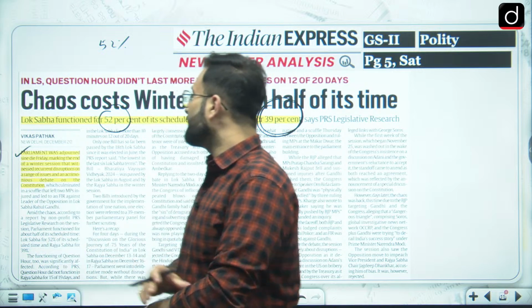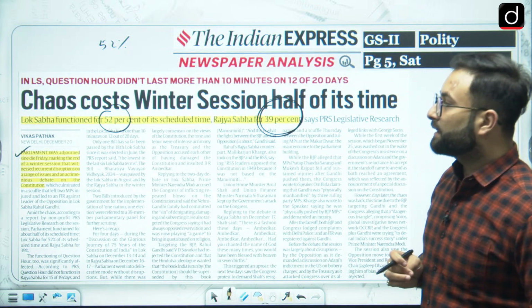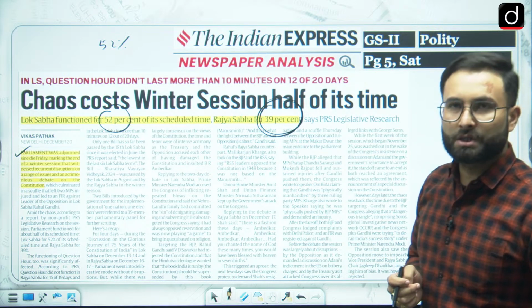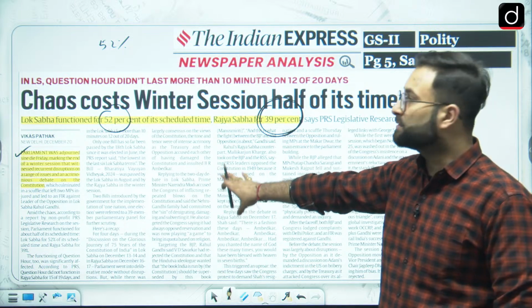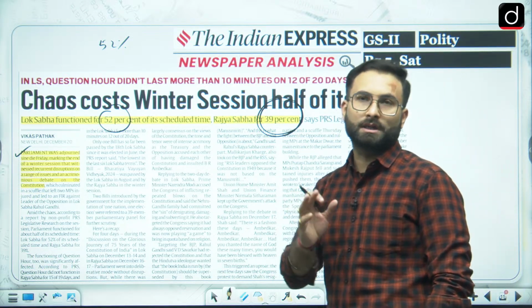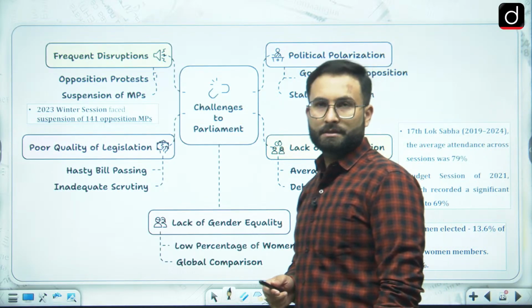Parliament was adjourned sine die Friday, marking the end of the winter session that witnessed recurrent disruptions on a range of issues and acrimonious debates on the constitution. Okay, here they have talked about various statements, etc. That is not of any use. We will be focusing on the, you can say, issue at hand, that is the parliamentary productivity. Okay, so here you can see challenges to the parliament's productivity.